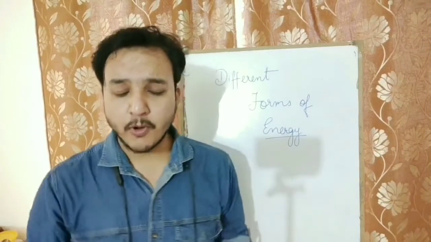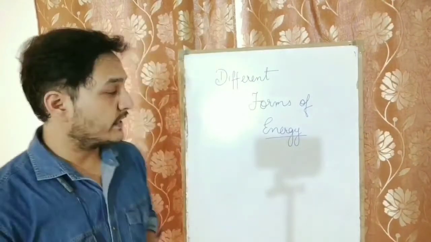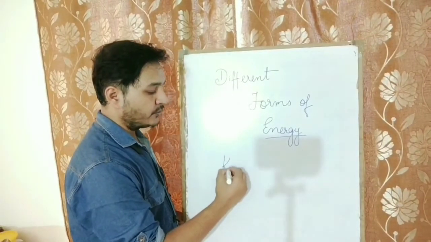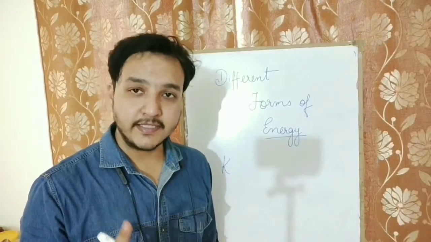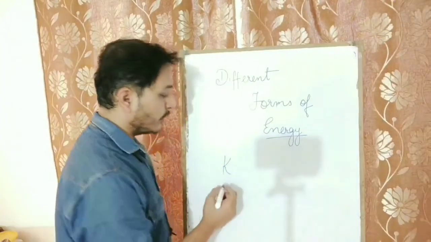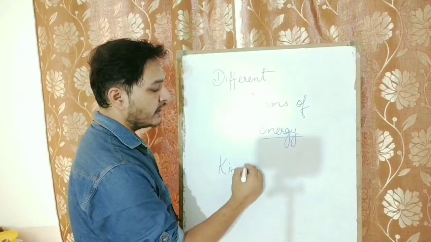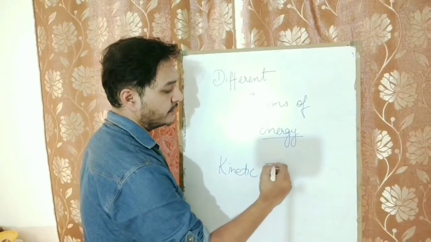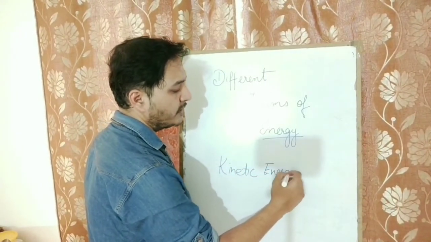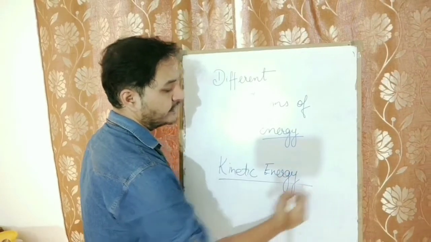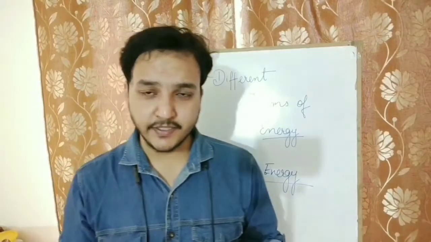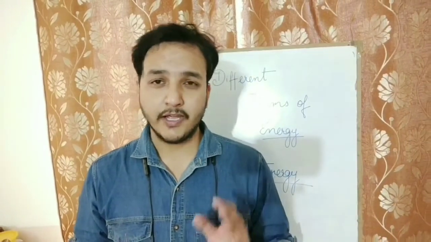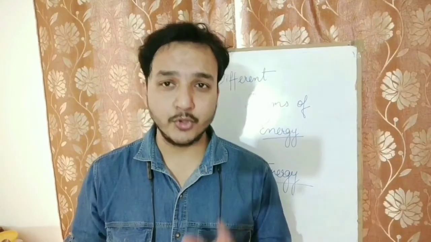Now let us talk about an energy which is kinetic energy. We are going to study in depth two types of energy. First is kinetic energy and second is potential energy. So we are going to start with kinetic energy. Now what do you mean by kinetic energy? See, kinetic energy is the energy possessed by a moving object, by virtue of its motion.